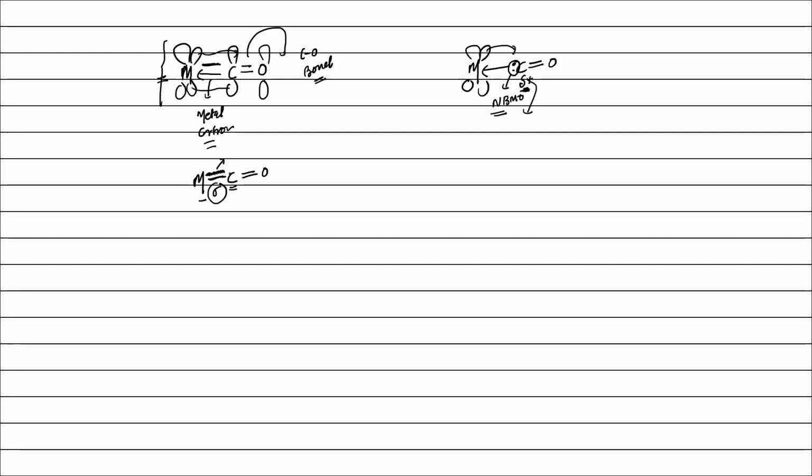It means bonding of carbon monoxide like this is correct, but bonding of carbon monoxide like this is incorrect, right? This kind of case is asked. Why is this kind of bonding for carbon monoxide feasible, and this kind of bonding for carbon monoxide not feasible? So you can explain it by explaining the molecular orbital diagram, suggesting that the HOMO, that is the highest occupied molecular orbital, is of non-bonding character, and that orbital is localized on the carbon. Therefore, the electron is donated by carbon, not by oxygen. Right?